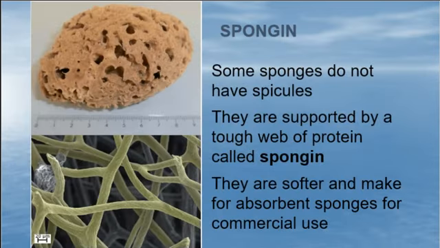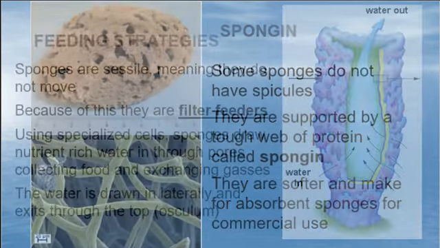Now, those spicules come from a type of protein production, but some sponges don't have any spicules. Instead, they only have a protein called spongin, which is, of course, where we get the name sponge. And spongin is a web of protein which makes them soft. It makes them like this. Okay, this is like an artist sponge. No spicules inside that one. This is what we think of commercially, right? Sponge divers would go down and get these so that we could use these in the kitchen. I'll show you a picture of that here in a few minutes.